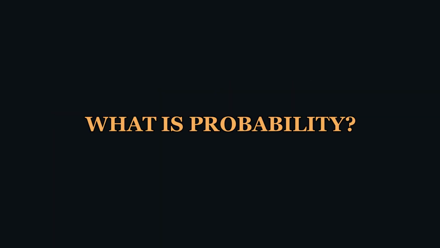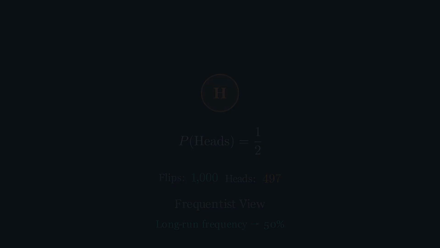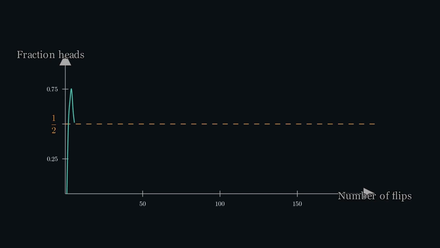Before we can understand Bayes' theorem, we need to be precise about what probability actually means. Flip a fair coin. The probability of heads is 1/2. One way to understand this: if you flip the coin 1,000 times, roughly half will be heads. This is the frequentist view. Probability is the long-run frequency of an event. Watch, as we flip more and more, the fraction of heads converges to exactly 1/2.